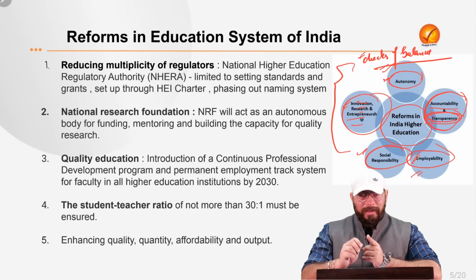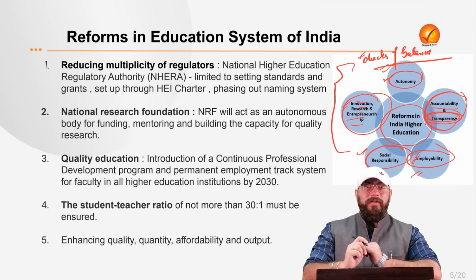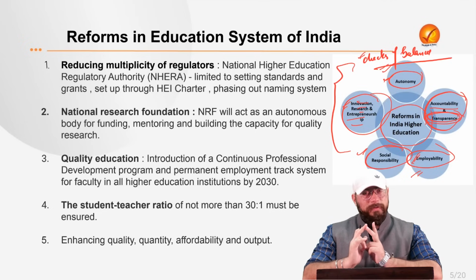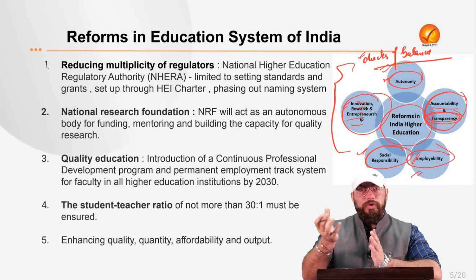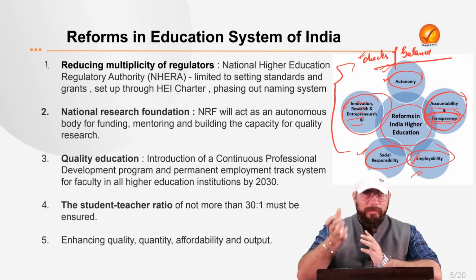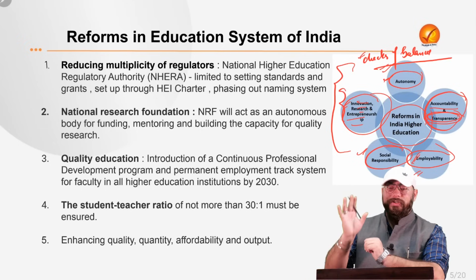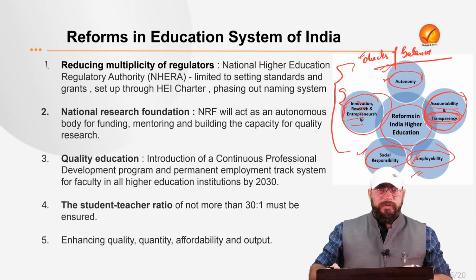If students are engaged in research and innovation, they would be getting entrepreneurial skills as well. And if entrepreneurship is promoted in schools and colleges, at least we would be able to ensure that students are dreaming of not becoming a job seeker, but a job giver, right? They should be giving jobs rather than seeking jobs. That is the transformation required in the educational system of India. So under these 5 heads, we need to transform our educational institutions and system.